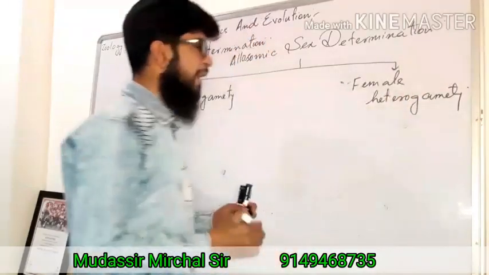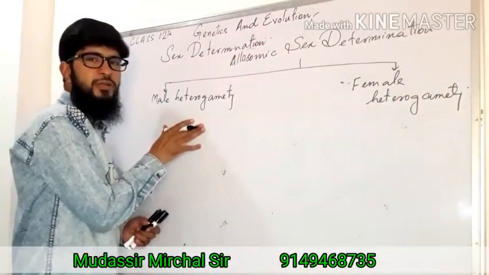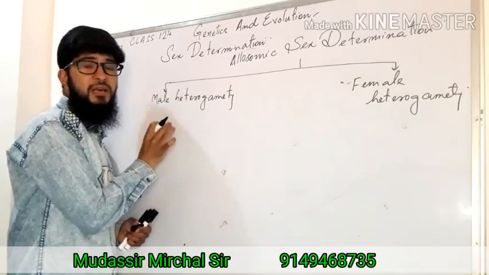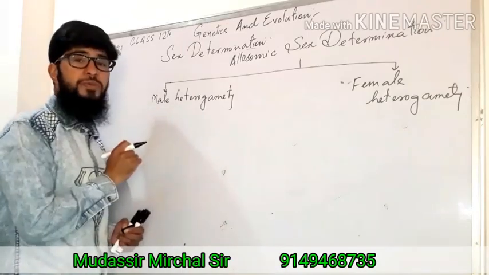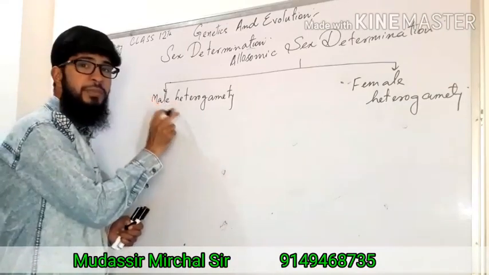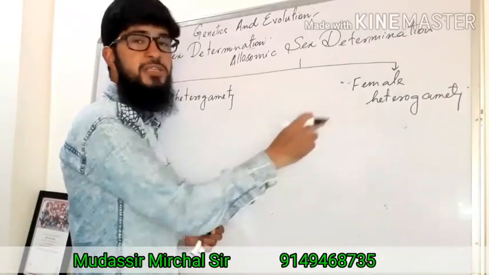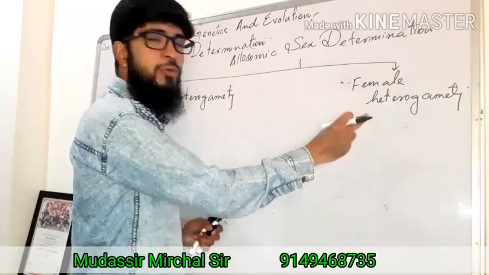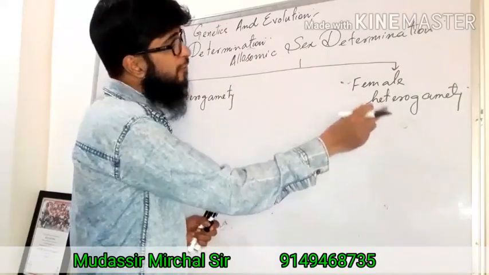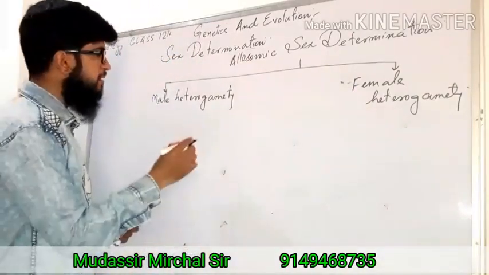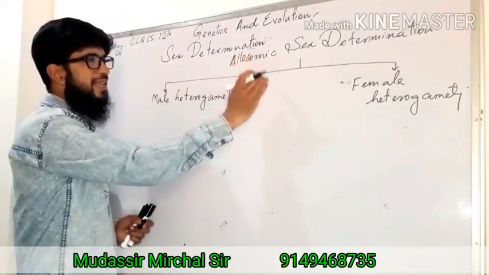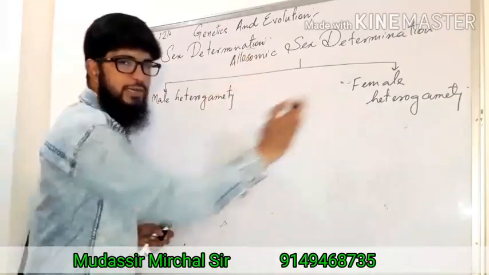Okay, what do we mean by that? In this particular method, whether the offspring will be male or female depends on the male gamete. And in this other condition, whether the offspring will be male or female depends on the female gamete. So on that basis, we divide the allosomic sex determination into two categories.